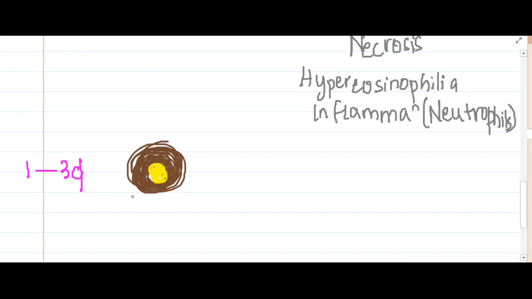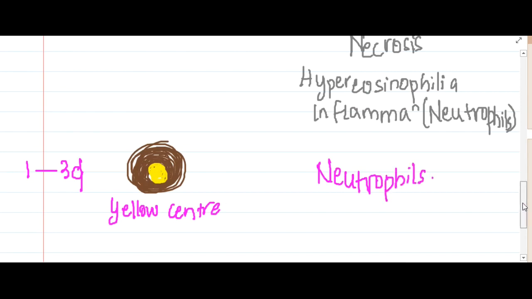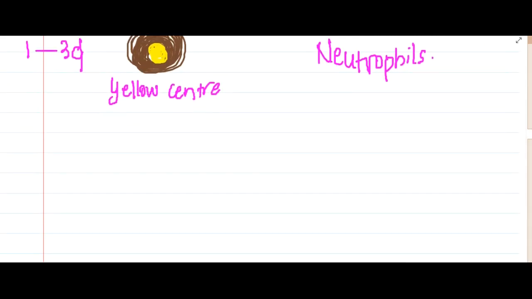So what are you going to see here? In gross structure, you are going to see a yellow center. Then here you are going to see many neutrophils. I am going to draw this picture, because from this picture you will understand a lot. Here coagulative necrosis has already started.